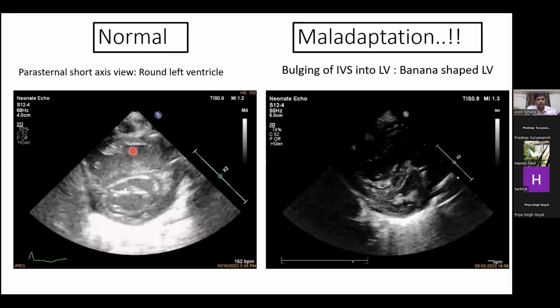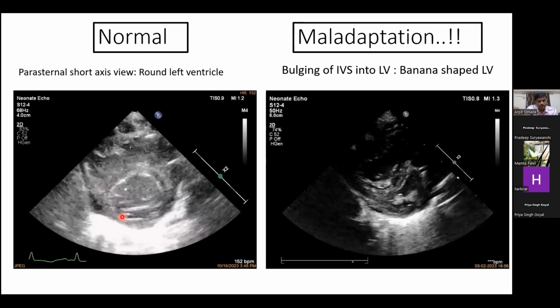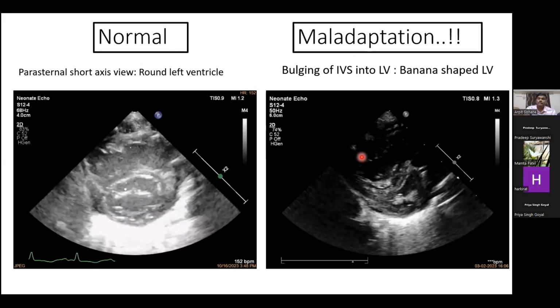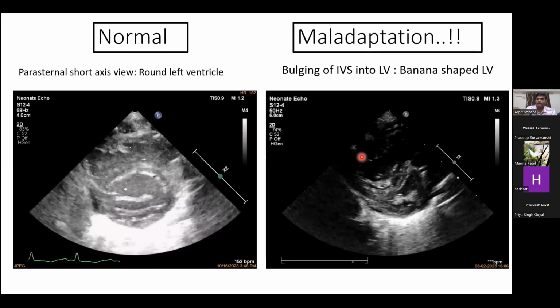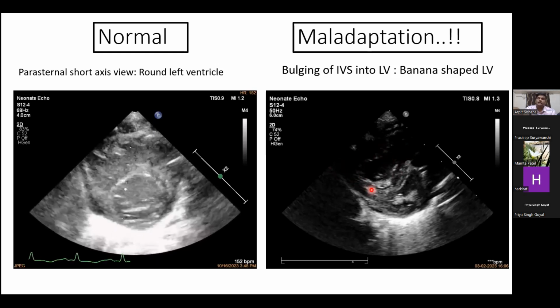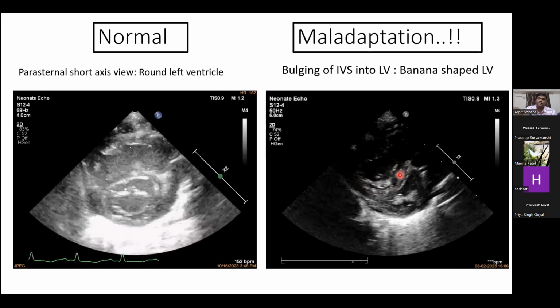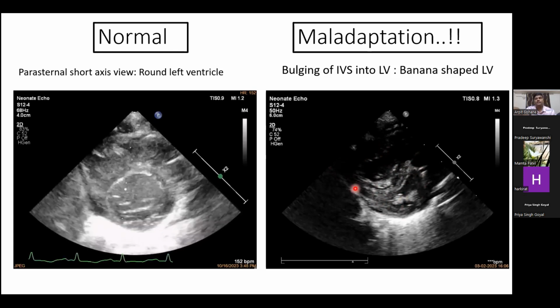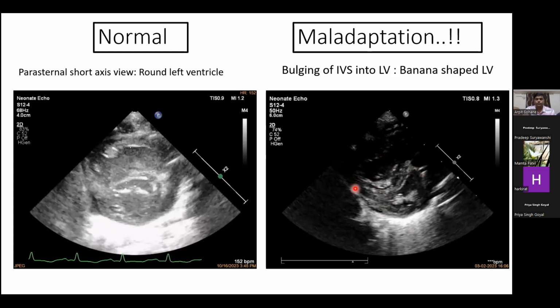Similarly, look at the nice round left ventricle in a neonate transitioning normally in a parasternal short axis view. While if the baby is having persistent pulmonary hypertension for some reason, there is increase in the right ventricular pressure, which causes bulging of the interventricular septum into the left ventricle, and the left ventricle is looking like a banana shape, which we can assess in the parasternal short axis view.